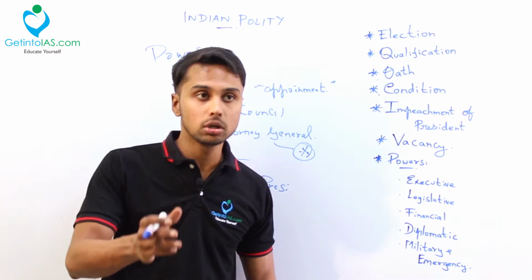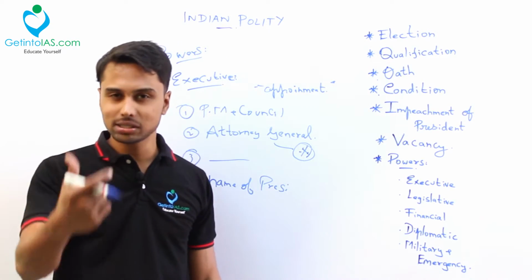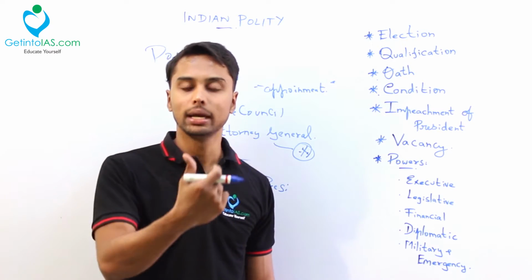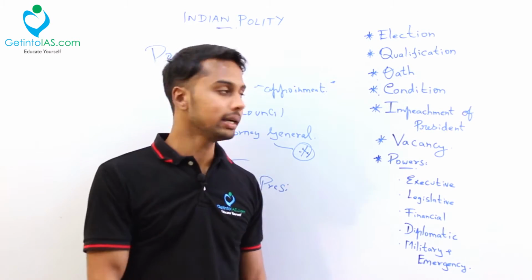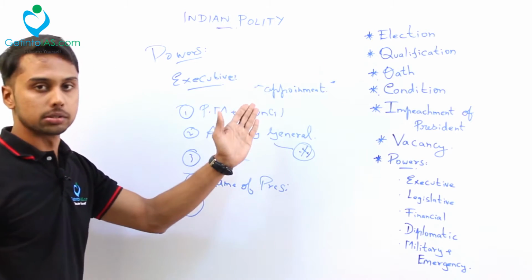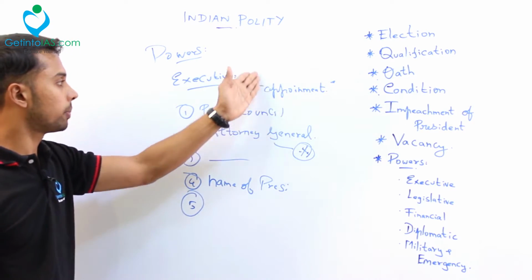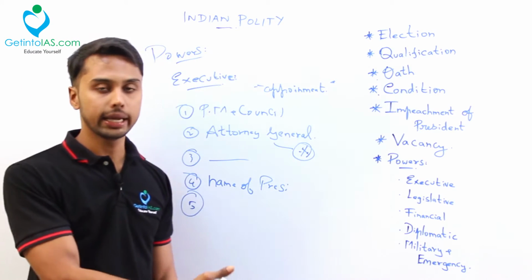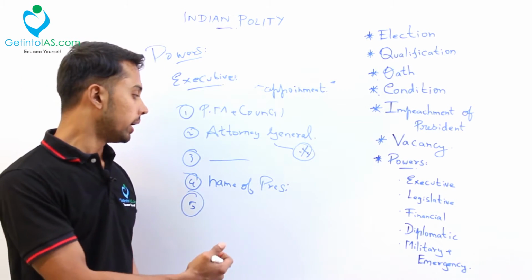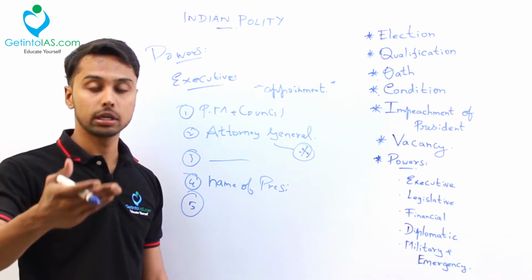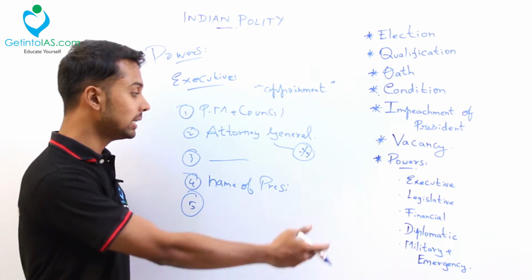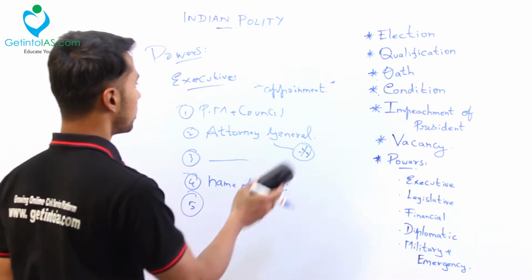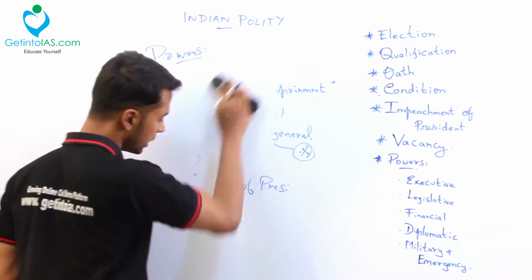And he can also nominate an interstate council. What are these things? We'll discuss later, but now have an understanding. He will be appointing an interstate council and a finance commission. All the appointments done by the president will come under this executive. Additionally, he can declare an area as a scheduled area, or he can set up a commission for SC/ST, for the improvement of SC/ST. Like that, many powers are under the executive. These are the executive powers. The code word is appointment.